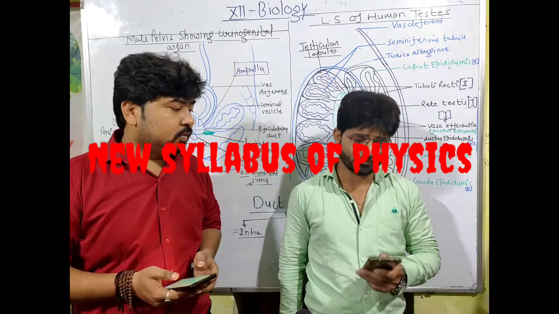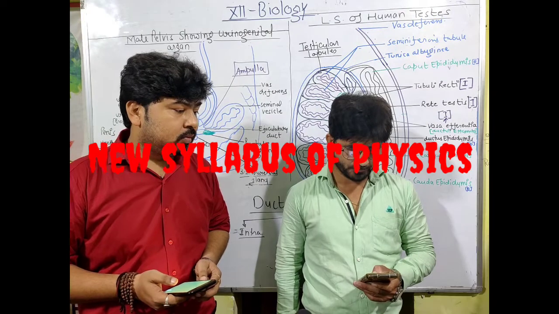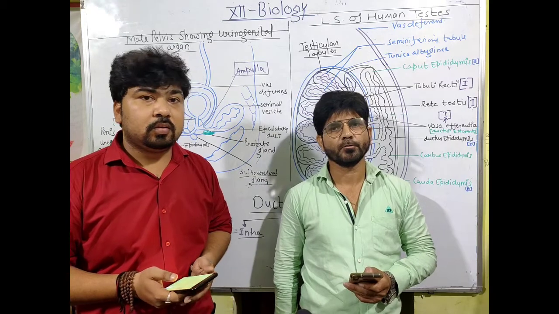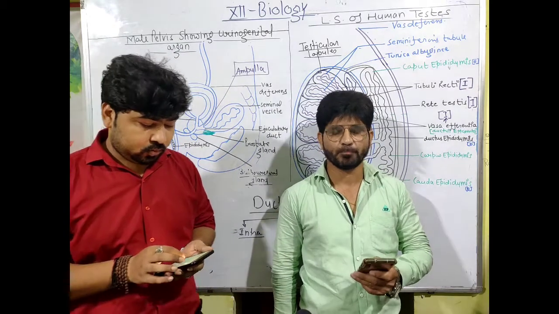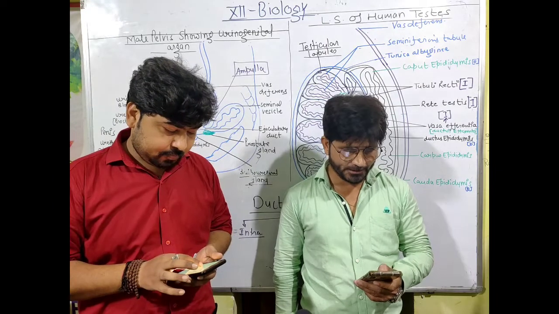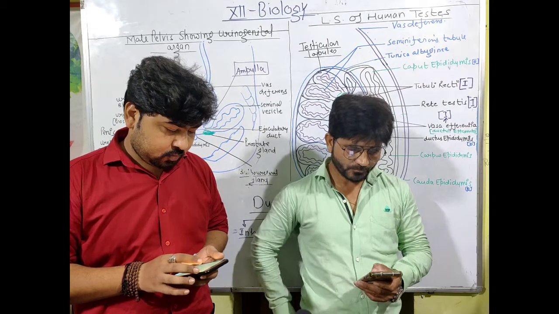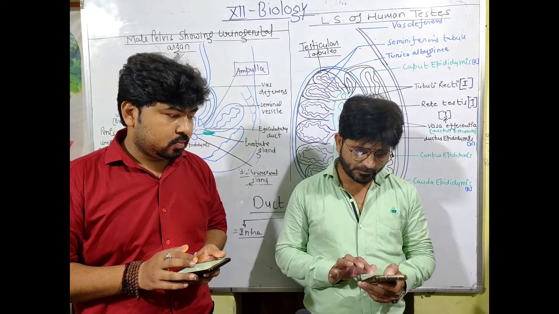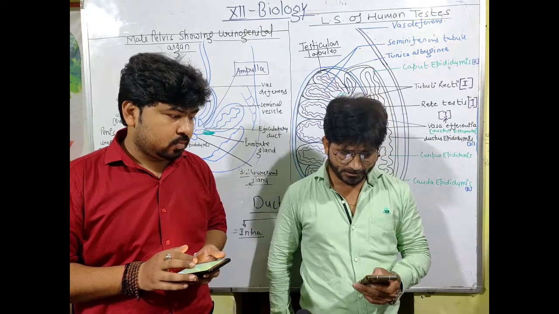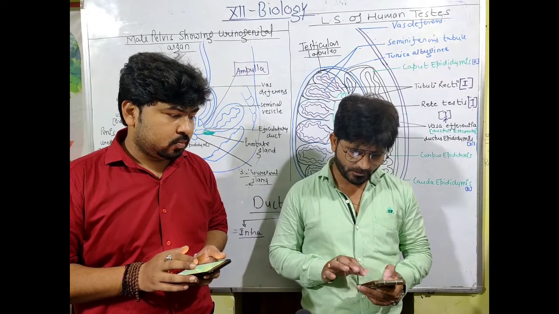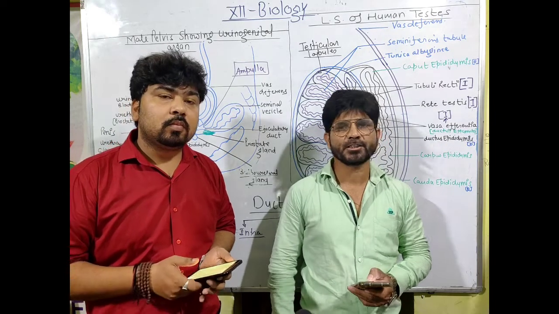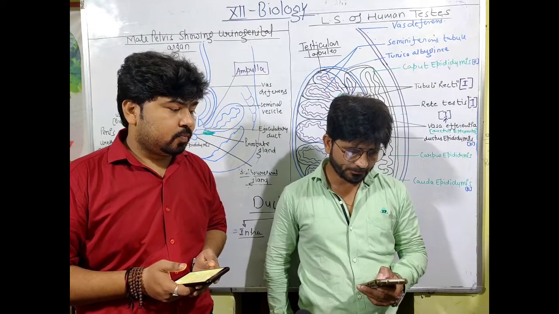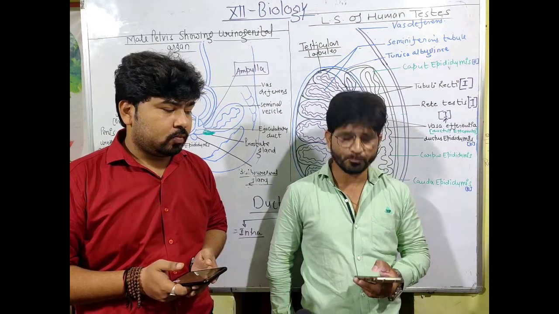In your first chapter of 12th class, chapter 1, electric charges and fields, the electric field due to a spherical shell, inside or outside, has been deleted. You no longer need to read the spherical shell portion. In chapter 3, current electricity, carbon resistors and color coding are now removed from your syllabus. For carbon resistors, series and parallel combination are also not there. In chapter 4, the cyclotron device is removed.